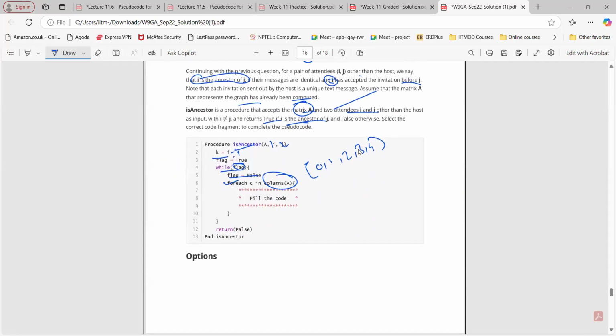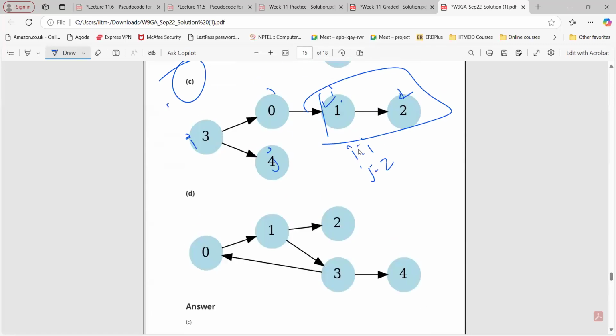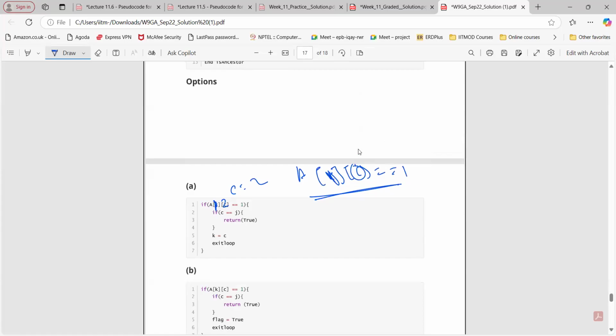Now see what we are getting when K equals 1. Here we have A, then K, then C, equals 1. But K is 1. Now this condition will be true for which value of C? It means there must be some edge from 1 to something. Do we have 1 to something? Yes, 2. So when C equals 2, that will be true. Now we are checking if C, that is 2, equals j. j is 2 here. If that is true, then we return true, and we exit the loop. This is for the true case.